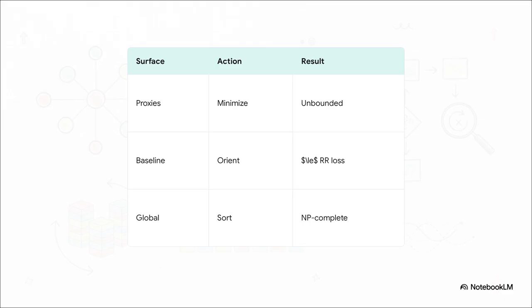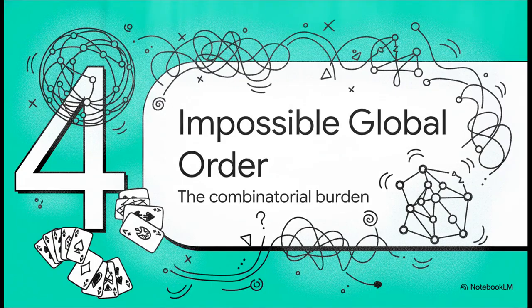You've got the utter failure of idealized proxies, the success of those local baseline tweaks that safely orient fair pairs, and the ultimate difficulty of global ordering. We absolutely cannot conflate them. They are 3 very distinct mathematical realities. And that leads us perfectly into section 4, the impossible global order.